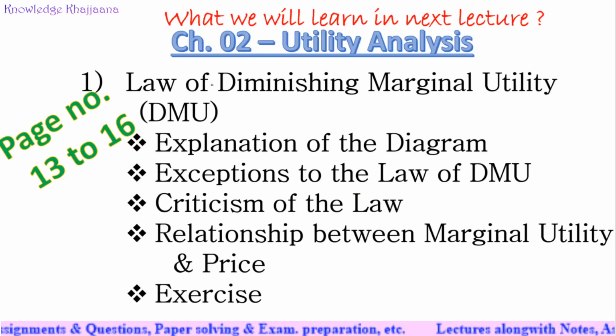With this, we have completed today's topics, and in our next lecture we will see explanation of the diagram, exceptions to the law of diminishing marginal utility, criticism of the law, relationship between marginal utility and price, and we will solve the exercise which is given on page number 13 to 16 in our next lecture.